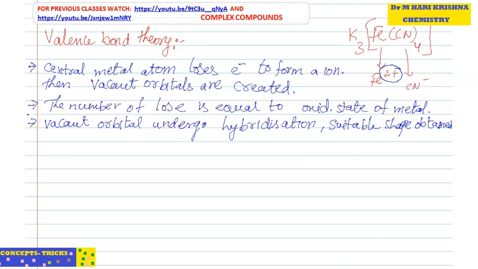Suppose in the case of an octahedral complex, what will happen? In case of octahedral complex, there are two types of possibilities. So normally, for hybridization and their shapes, there is a table. So note down the table: hybridization, shape, coordination number.